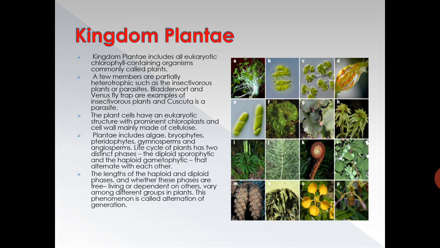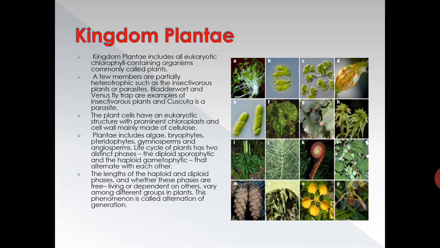The life cycle of plants has two distinct phases, the diploid sporophytic and haploid gametophytic phase. They alternate with each other. During the sporophytic phase, the plant produces spores, whereas during the gametophytic phase it produces gametes.